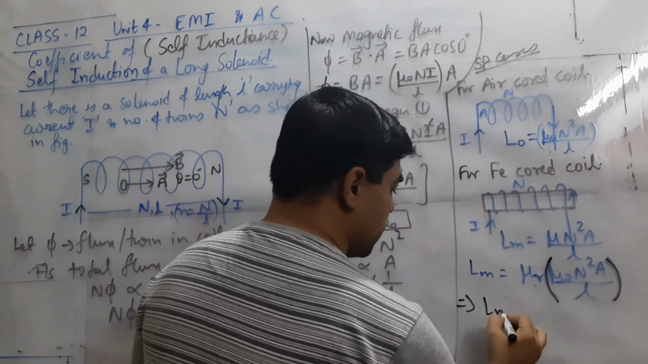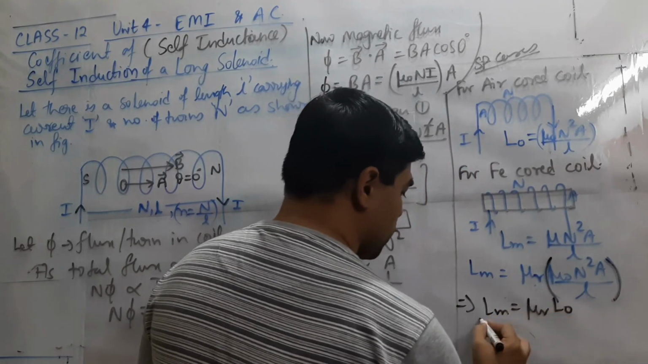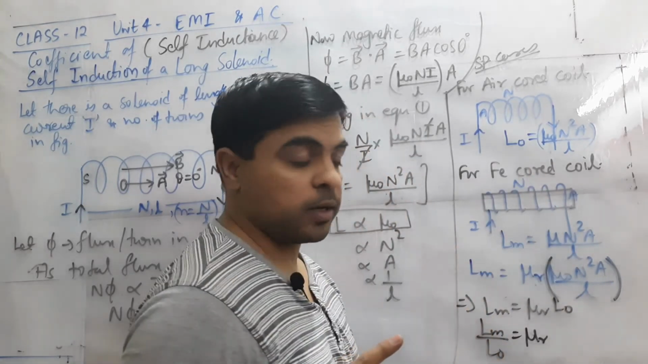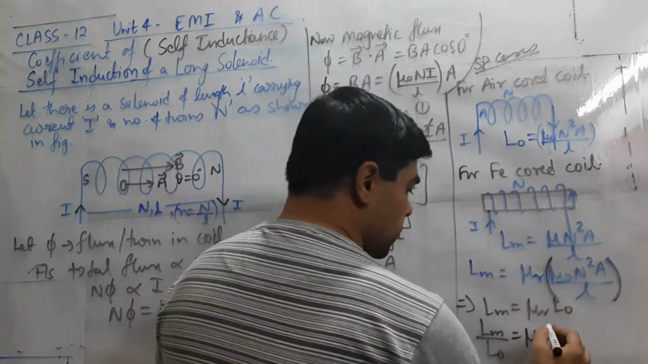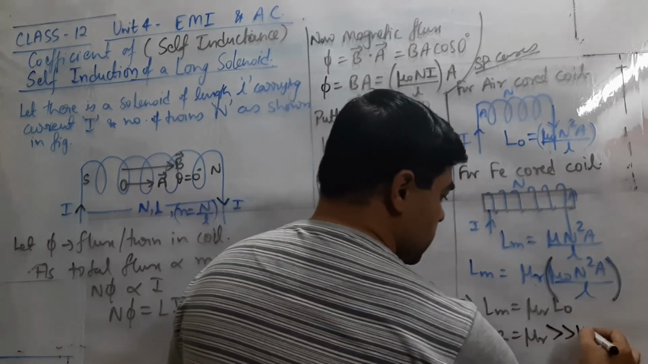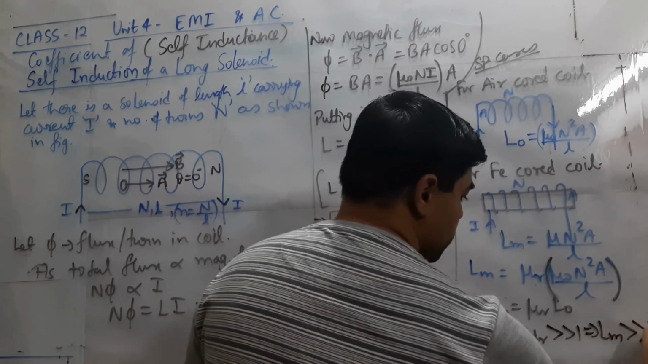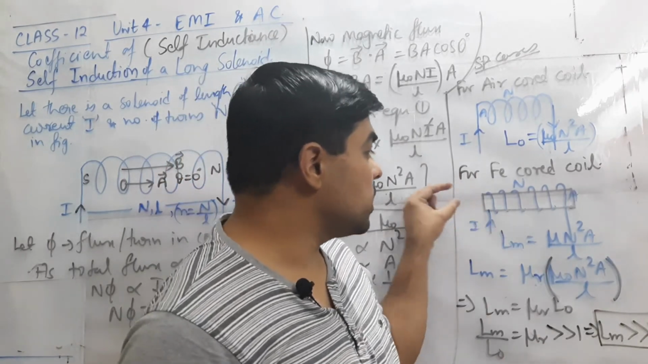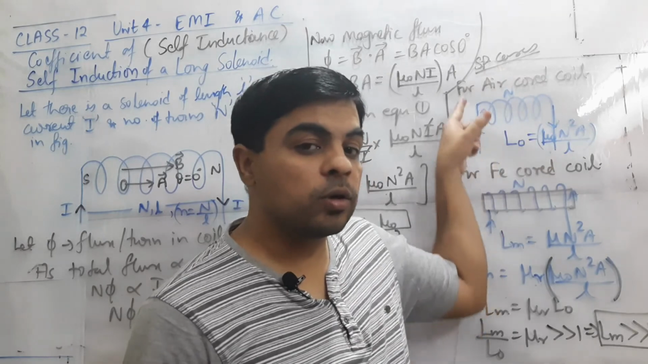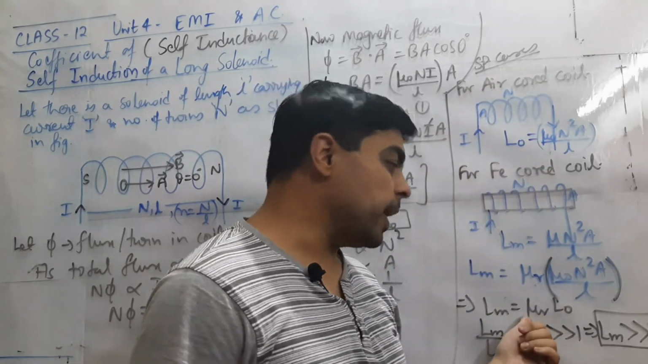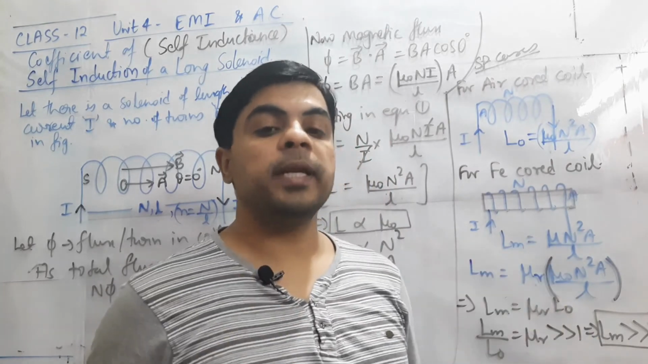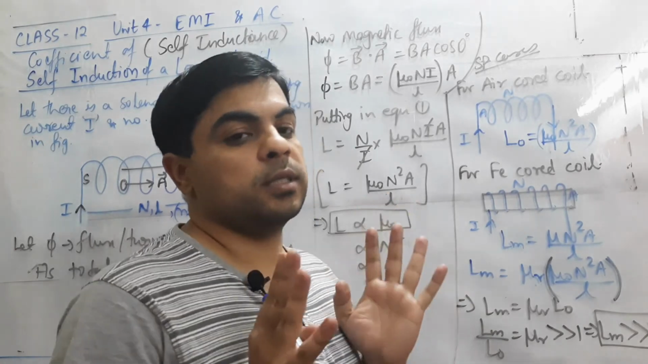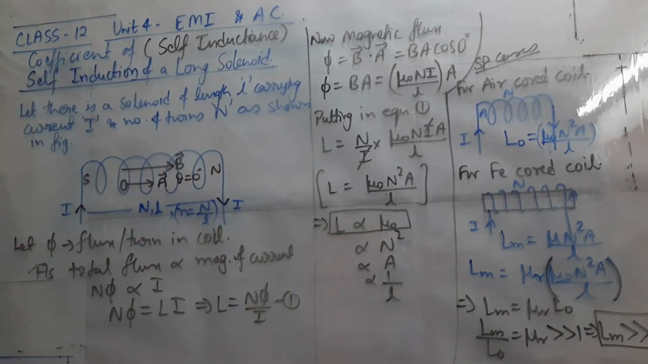So clearly L medium equals mu R L naught, or L medium upon L naught is mu R, which for ferromagnetic materials like this iron bar is much greater than 1, and hence clearly L medium is much greater than L naught. This is very important and will be used in the next chapter: whenever we insert an iron bar in an air cored coil or solenoid, its value of L will increase. It will have more ability to oppose change in the current flowing through the coil. So you can note down this relation also.